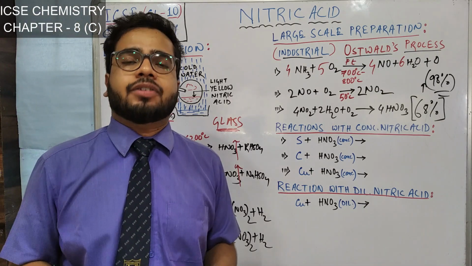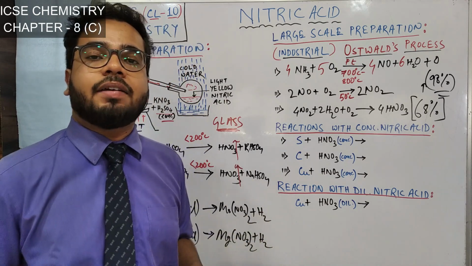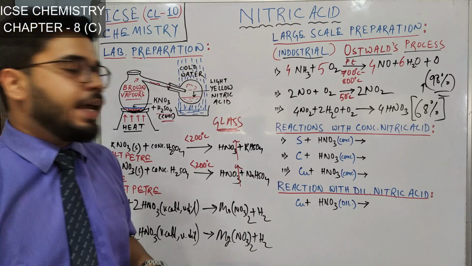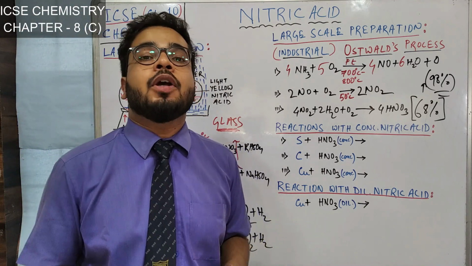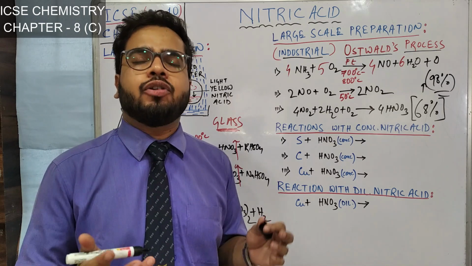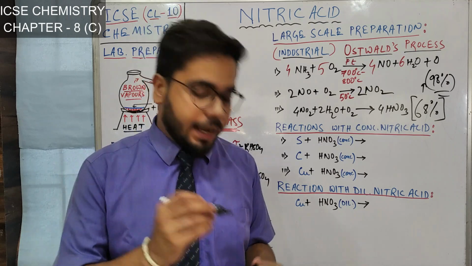So if you are asked, name one metal which produces hydrogen gas from dilute nitric acid, your answer will be either manganese or magnesium. They produce hydrogen gas from not only dilute but very cold and dilute nitric acid. Actually, we reduce the oxidizing power by making it very cold and dilute.